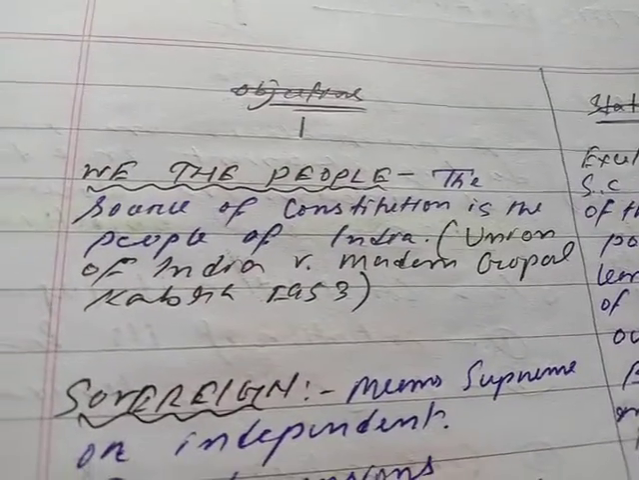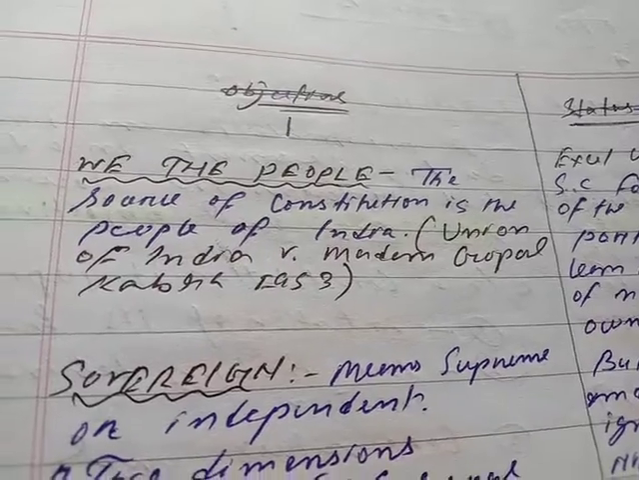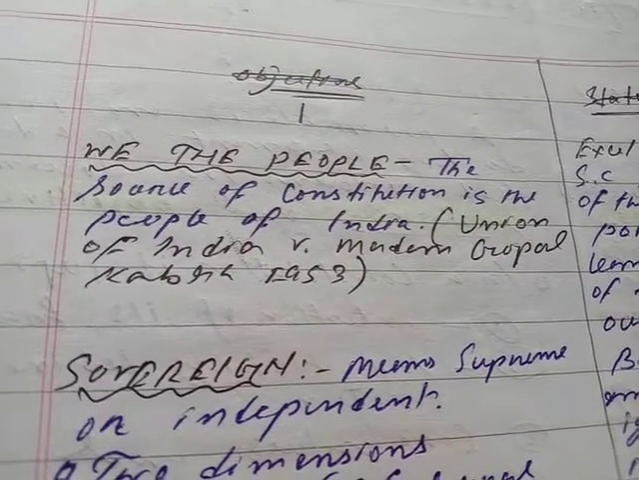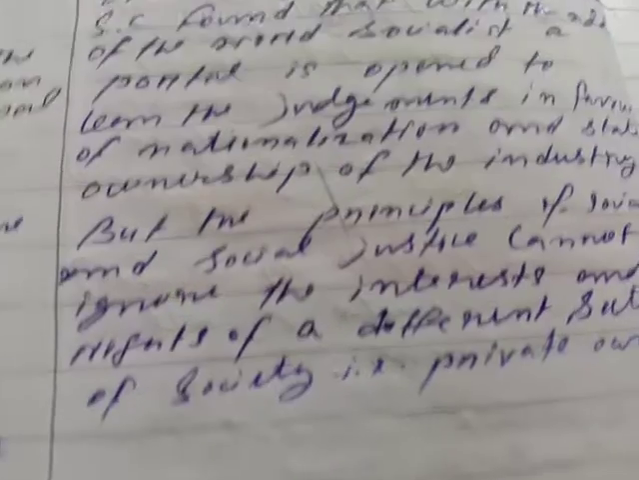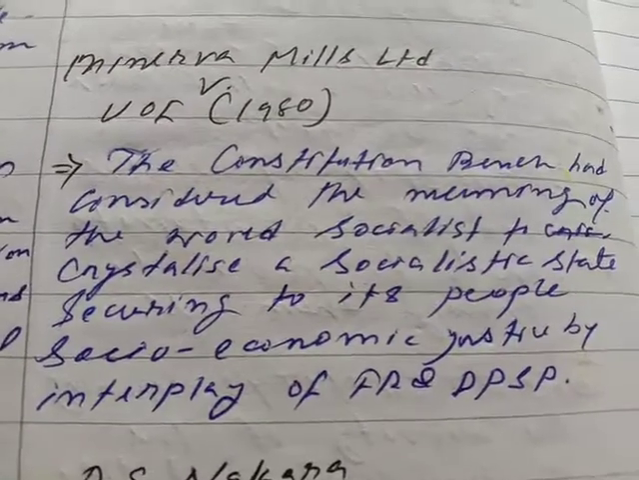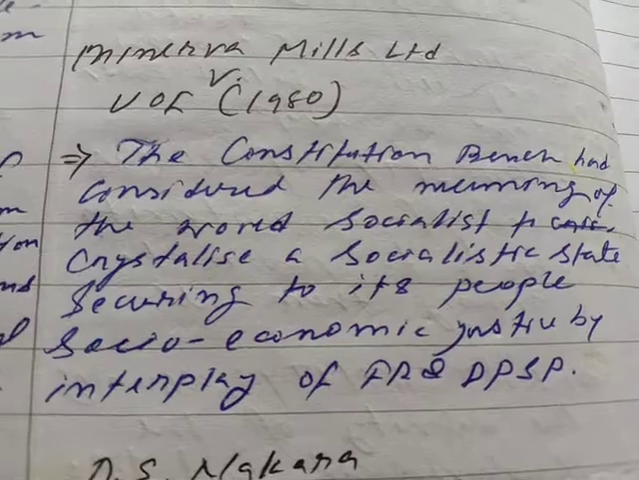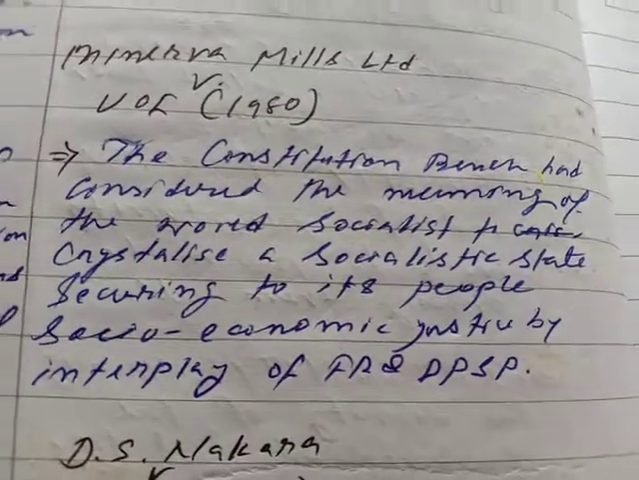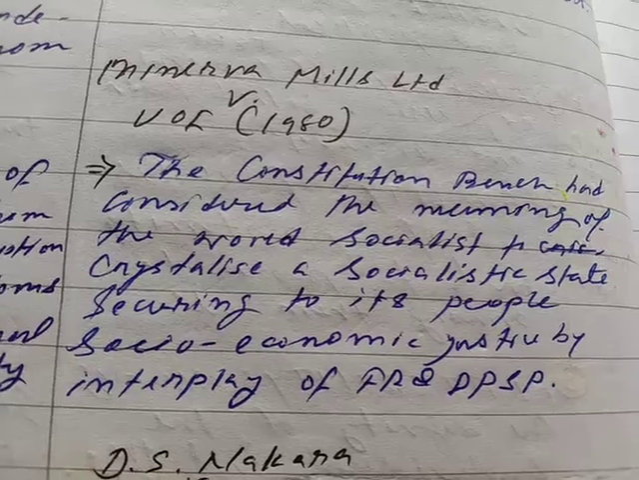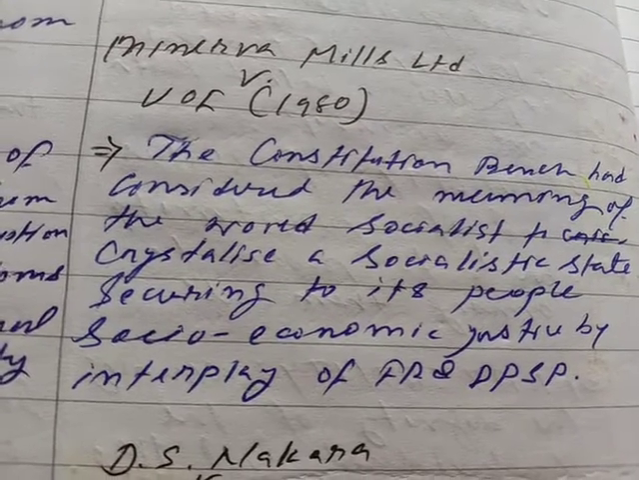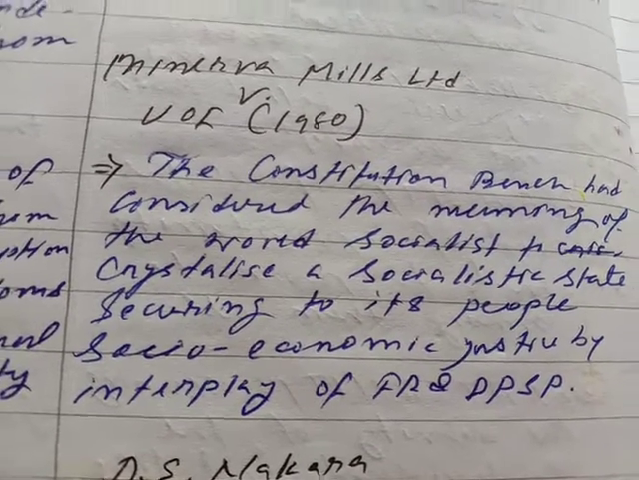What was the previous case? The previous case was Union of India versus Madan Gopal Kabra. What was held? That the source of the constitution is the people of India. Then another case, Excel Wear versus Union of India, 1979. Then another case, Minerva Mills versus Union of India, 1980. The constitution bench considered the meaning of the word socialist to crystallize a socialistic state securing to its people socio-economic justice by interplay of fundamental rights and DPSP.